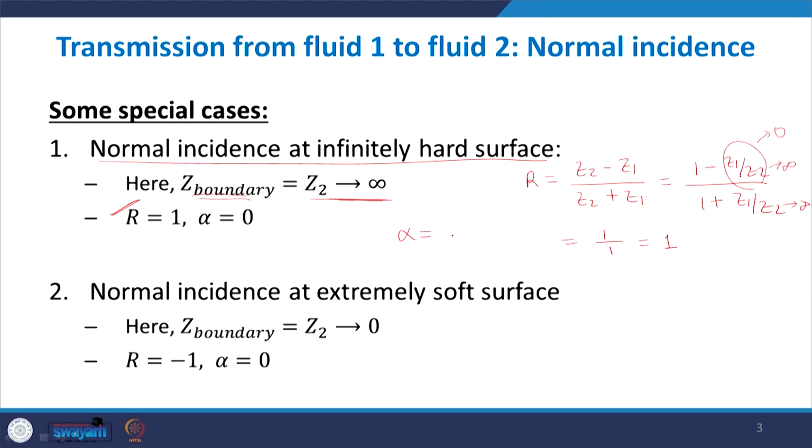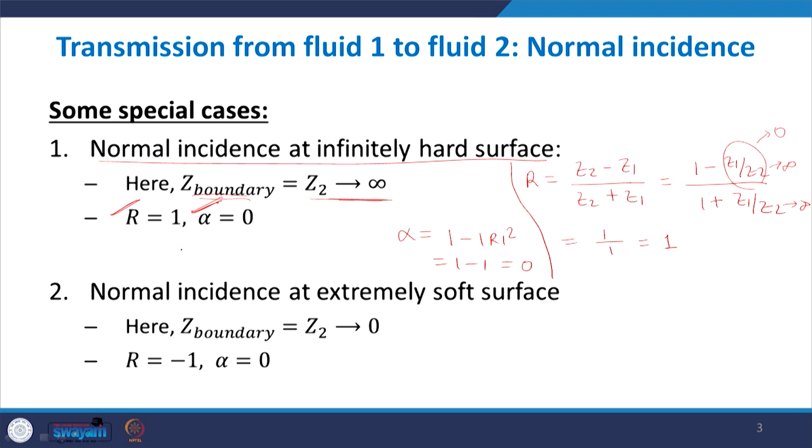That is what is meant by infinite impedance: the resistance to flow is infinite, so no sound passes through the boundary surface. And alpha in that case becomes 1 minus mod R square, which is 1 minus 1, which is 0. So you get full reflection, 0 absorption, no transmission.